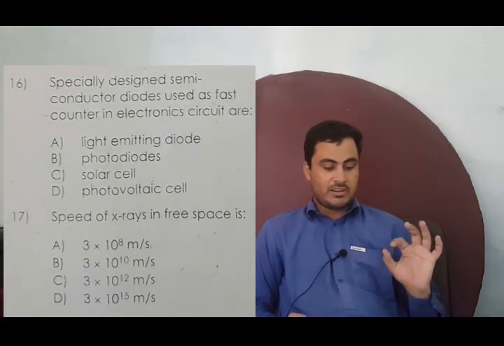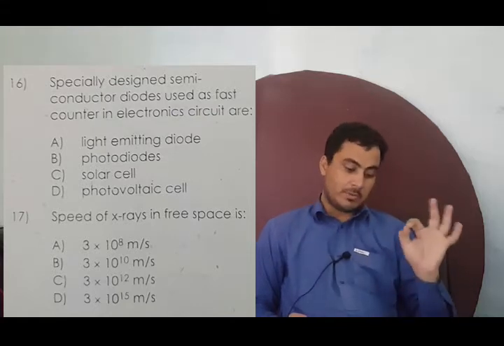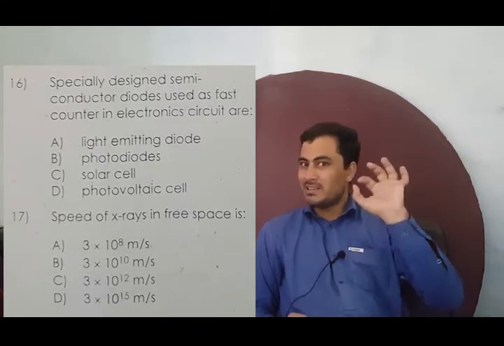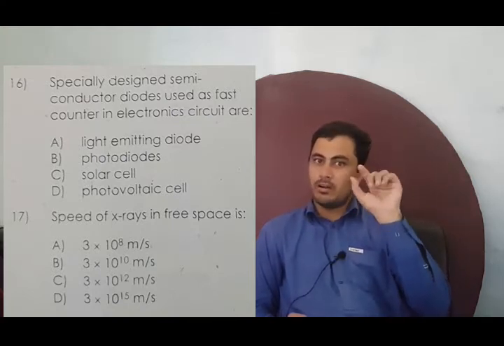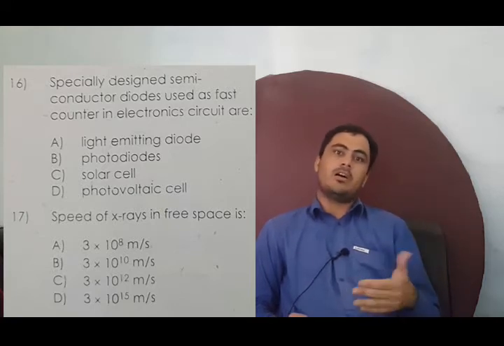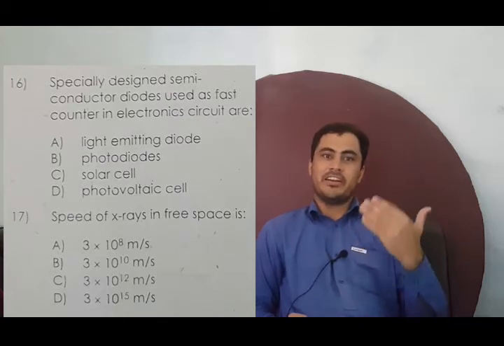Now let's discuss the 16th number. The specially designed semiconductor diode used as a fast counter in electronic circuits is a photodiode. Option B is correct. You people also hear terms like solid state detector, which is a kind of photodiode, because a solid state detector is a radiation detector.